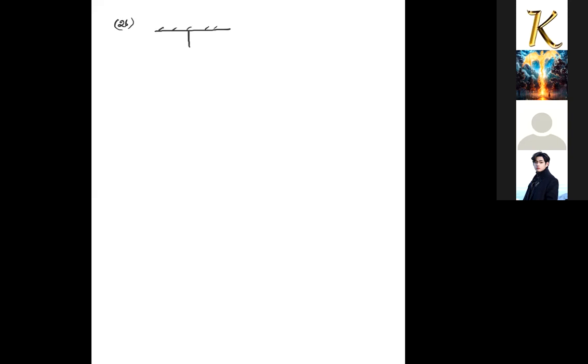In case of Atwood's machine, where two bodies are connected to both sides of the string, ऐसे connect कर लिया हमने. This is of M1 mass and this is of M2 mass, and you can easily find the accelerations of these bodies. Let me assume this is A downward and this is A upward. Then you can easily find this value as (M1 minus M2) into g by (M1 plus M2). I hope no need to explain too much about this.